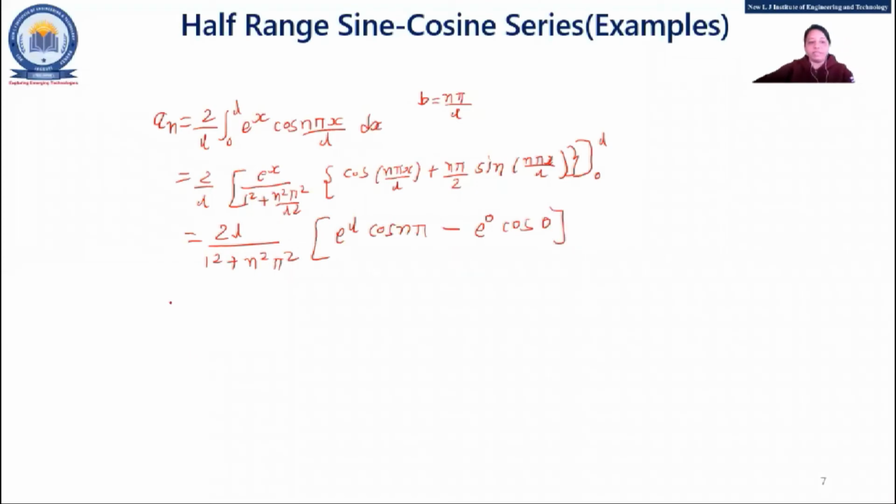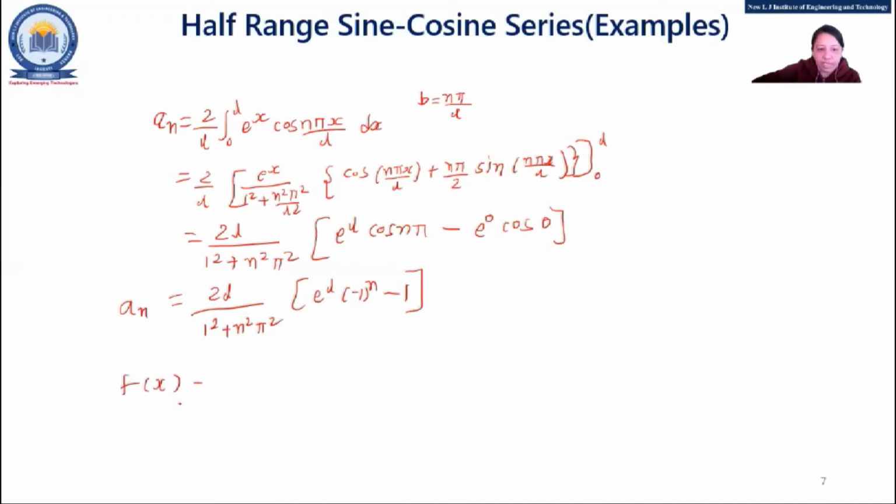Is there any doubt in this? Anyone? You can write down the other steps and you can find out, right? So cos n pi, that is nothing but minus 1 raised to n, over 1 square plus n square pi square, fine, e raised to L as it is, cos n pi is minus 1 raised to n, e raised to 0 is 1, and also this is 1, cos 0. So this is my what? a_n. Now you can put the value of a0 and an in f(x). So that will be your final answer.